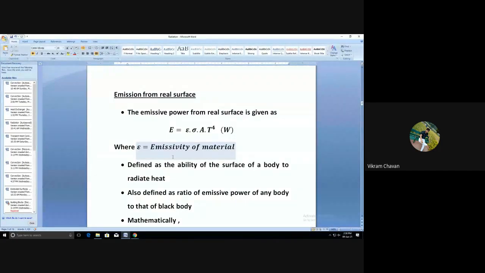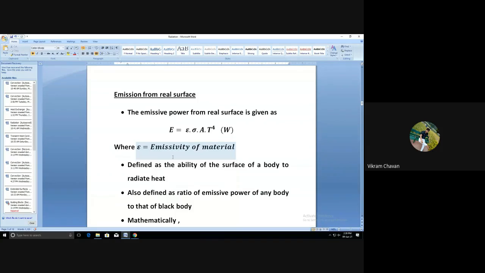Then we discussed the monochromatic emissive power. At a given temperature, a particular surface will radiate heat energy at different wavelengths. If you want to determine how much radiation is emitted at a particular wavelength, that is considered the monochromatic or spectral emissive power.